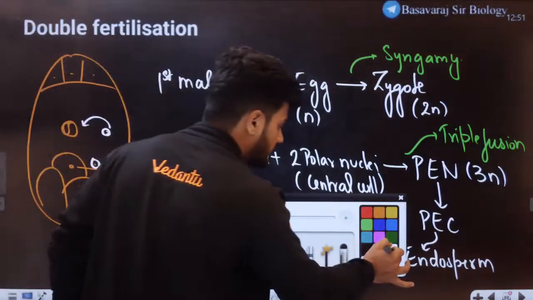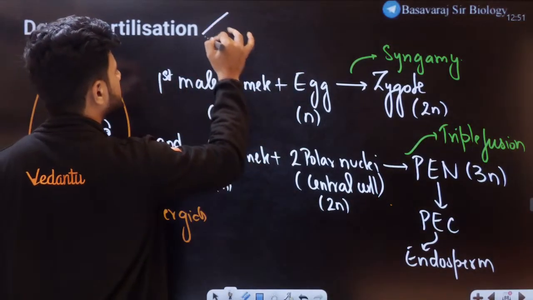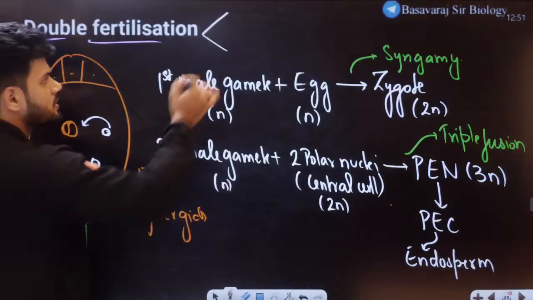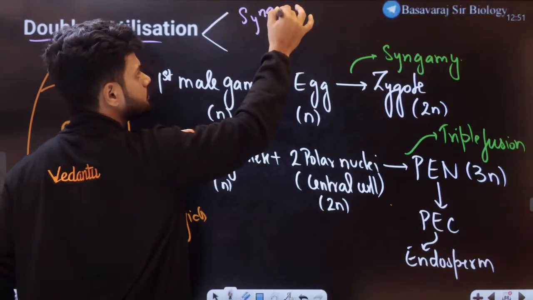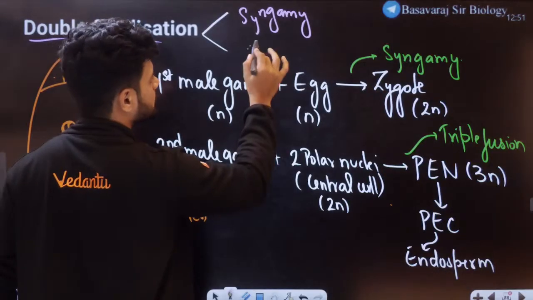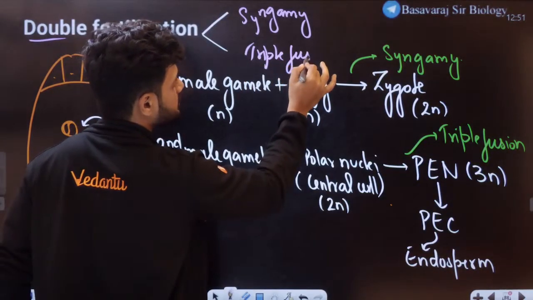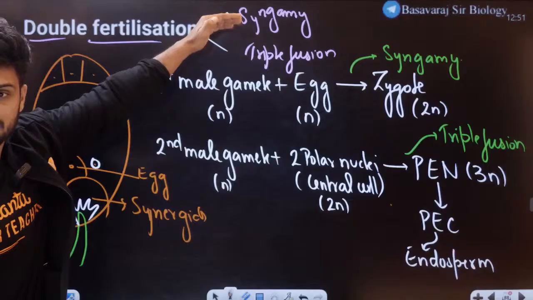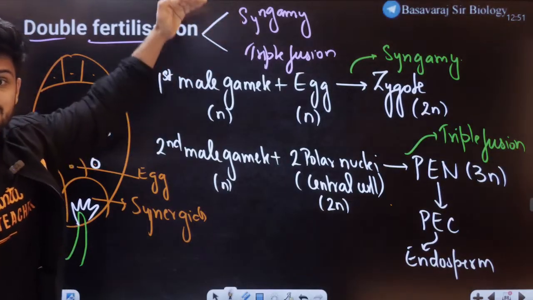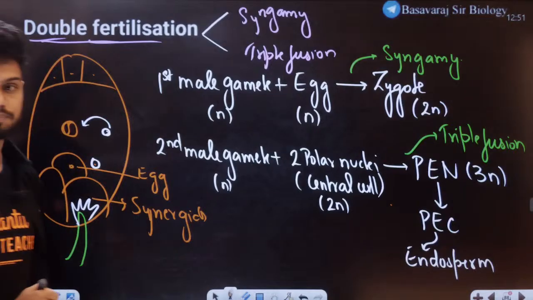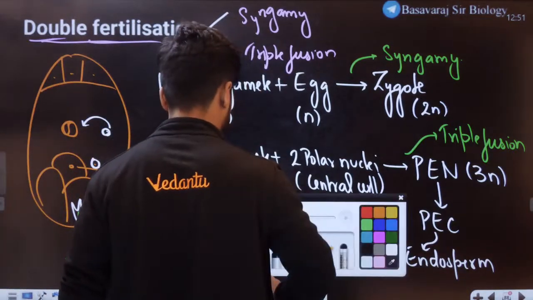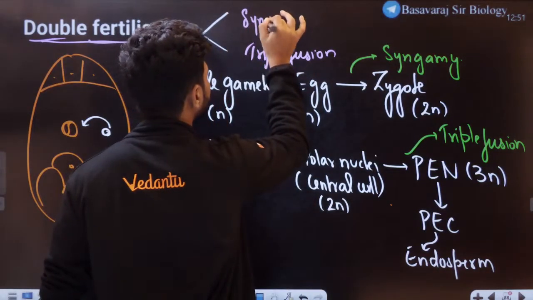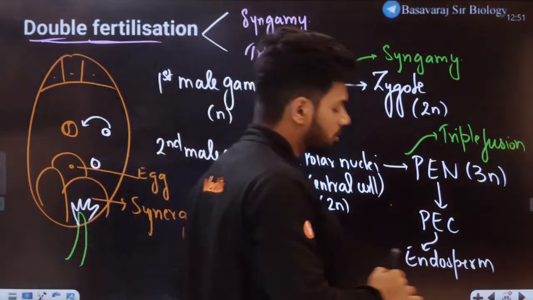Now students, this is called double fertilization. It's called double fertilization because there is syngamy happening here and also triple fusion happening here. There are 2 main things happening here: triple fusion as well as syngamy. 2 types of fertilization are happening here. That is why it's called double fertilization.